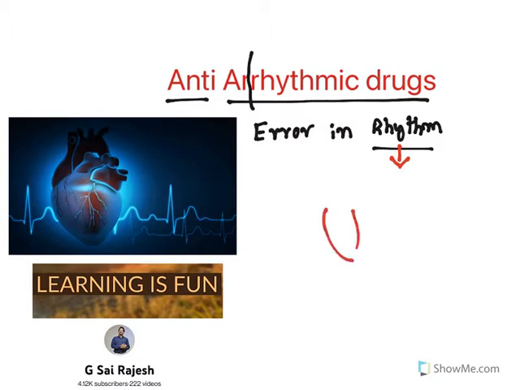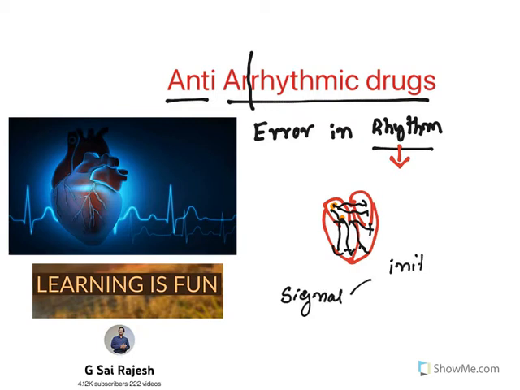What happens in the heart is all the contraction starts from SA node. Now the SA node is presented here. The signal generates from this SA node and reaches the entire atria. Now after that, from the AV node a signal generates which reaches the entire ventricle. So the steps, when you see, it all starts with signal initiation. Signal initiation starts with SA node, sinoatrial node,